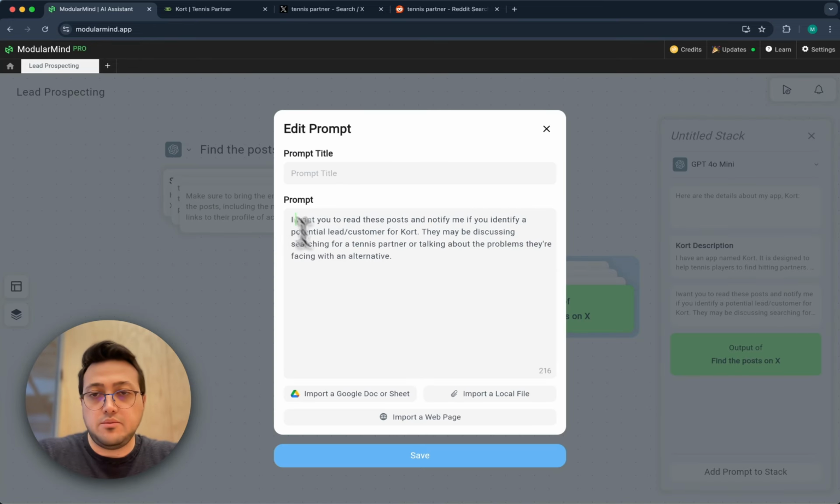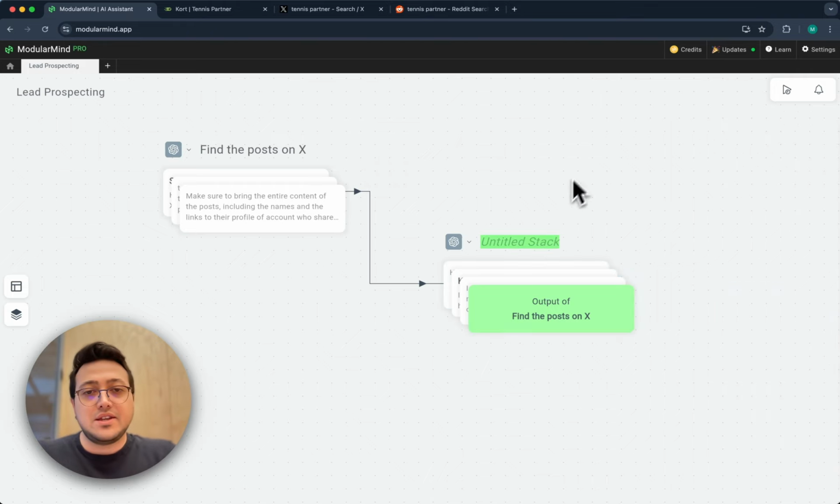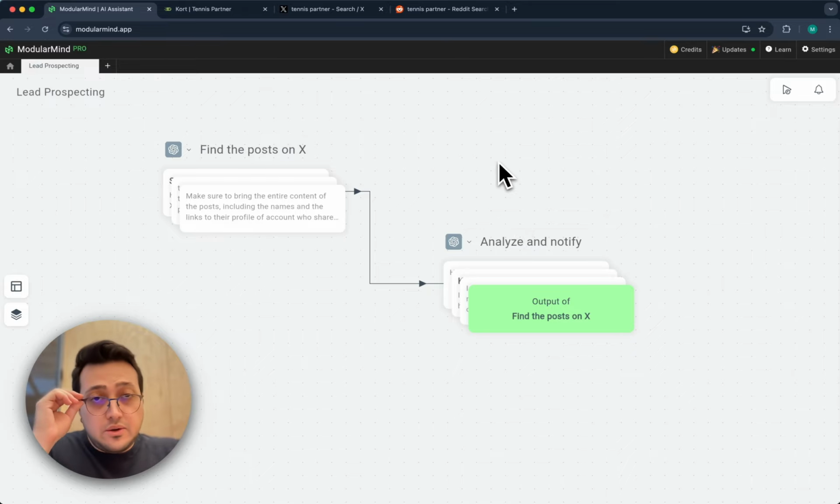I just realized the typo. It's not that important, but yeah. So there it is. Actually, let's say this is the analyze and modify step. Analyze and modify. So ModularMind might search for the keywords, read the post it found on X, and just notify me whenever I should take a look. And let's now do the same for Reddit.